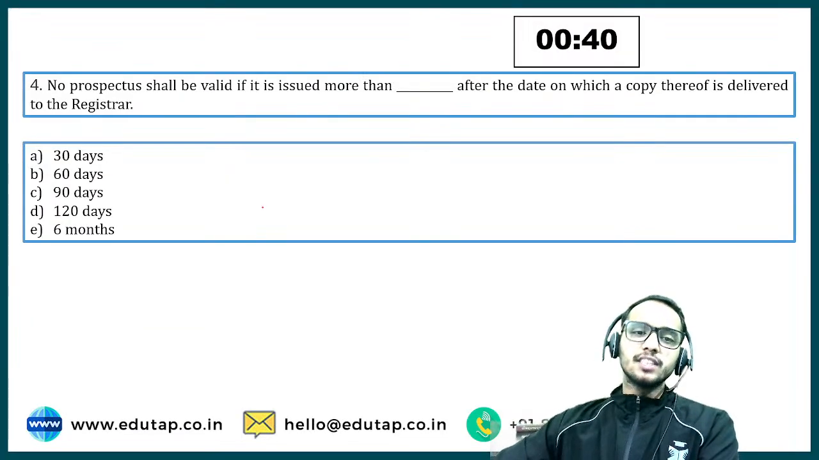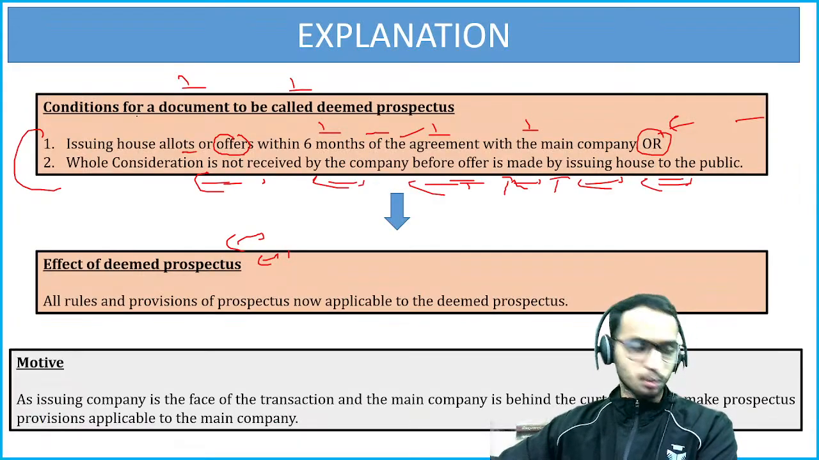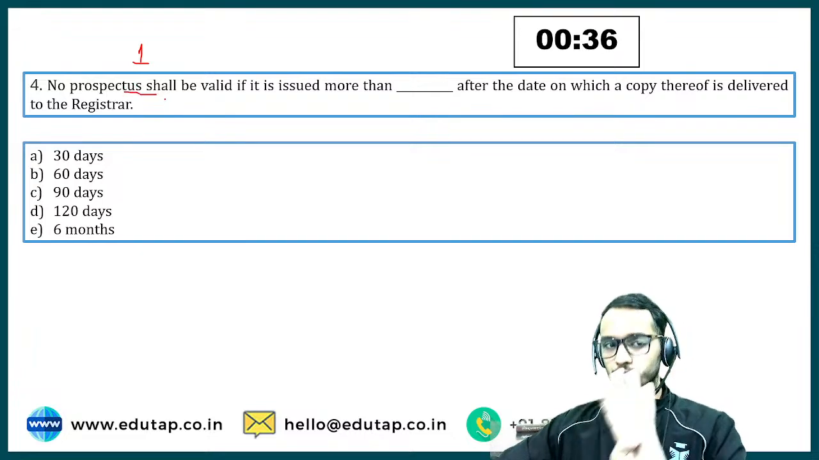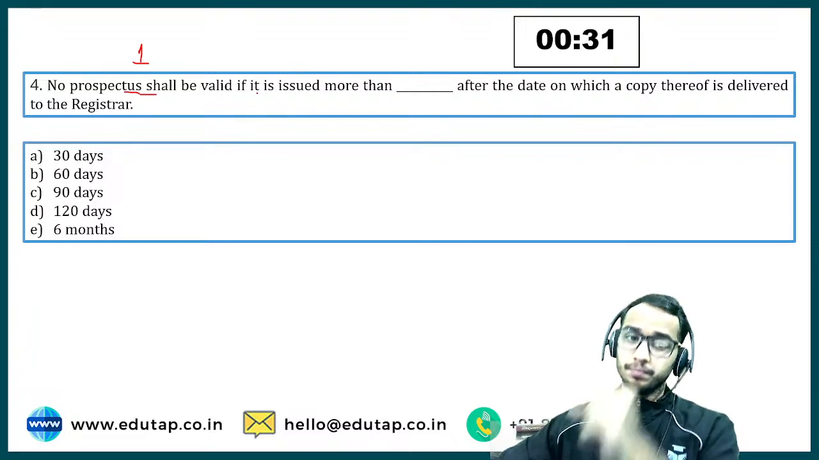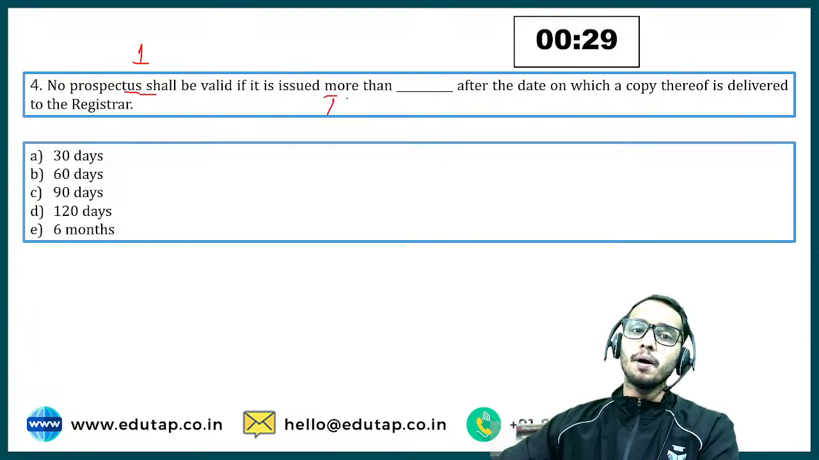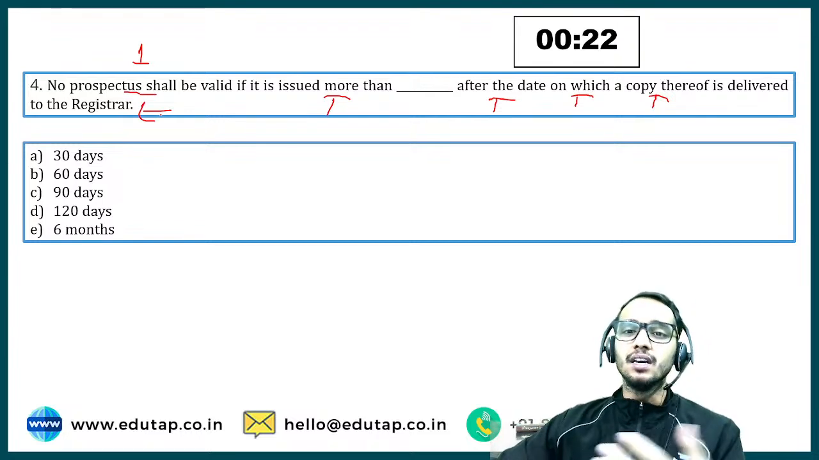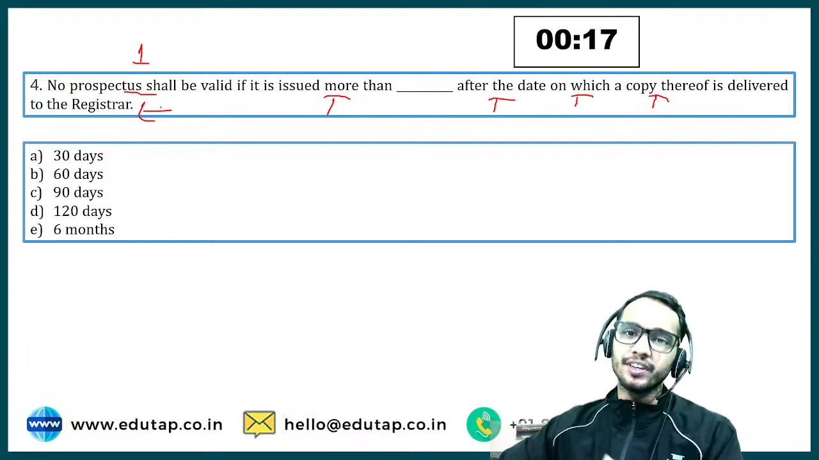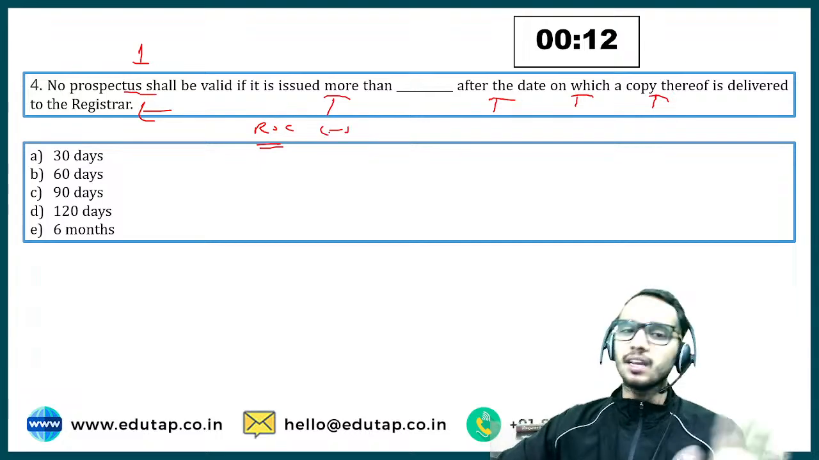Okay. Let's come to the fourth question of the day, and let me check who of you were correct in question number 3. Everyone is correct. That's good. Question number 4: no prospectus shall be valid if it is issued more than dash after the date on which a copy thereof is delivered to the registrar. So basically it is saying that when you issue the prospectus, you have to deliver a copy of it to the ROC. ROC is Registrar of Companies.